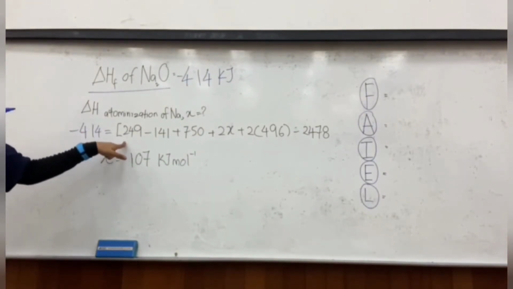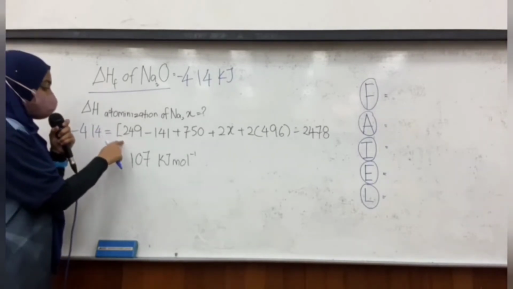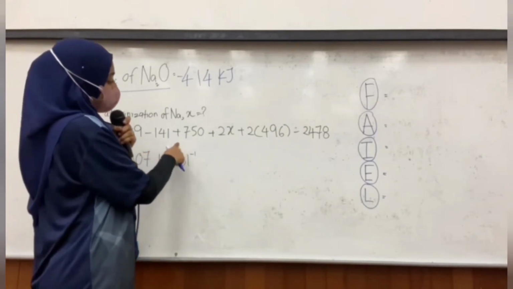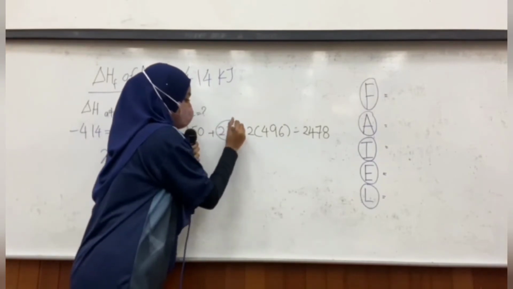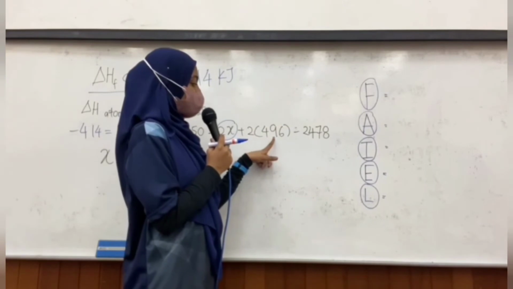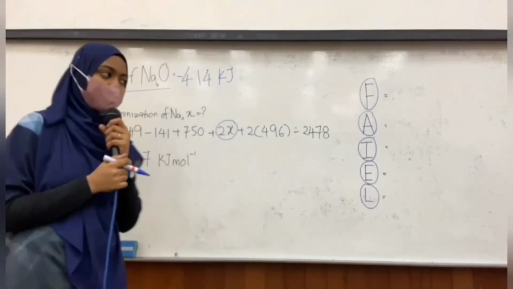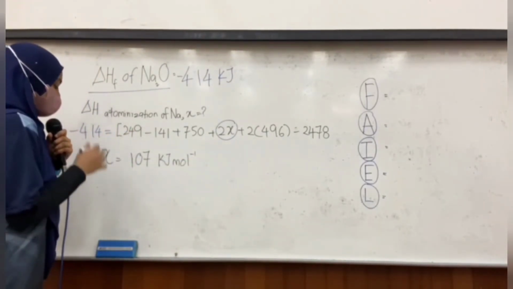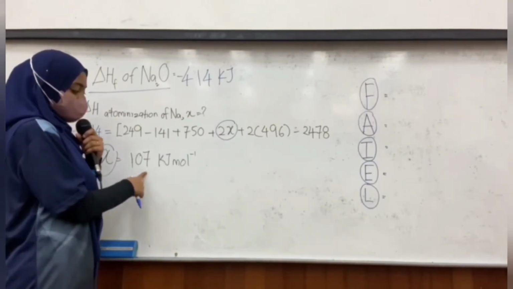So, just substitute the value: 249 minus 141 plus 750 plus 2x, that is our key, 2x plus 496 minus 2478. Okay, when we do the calculation, use the calculator and we'll get the value of X, which is 107